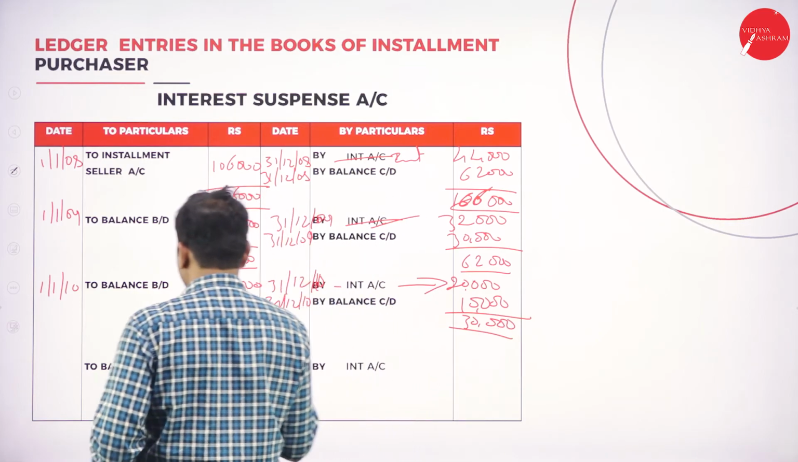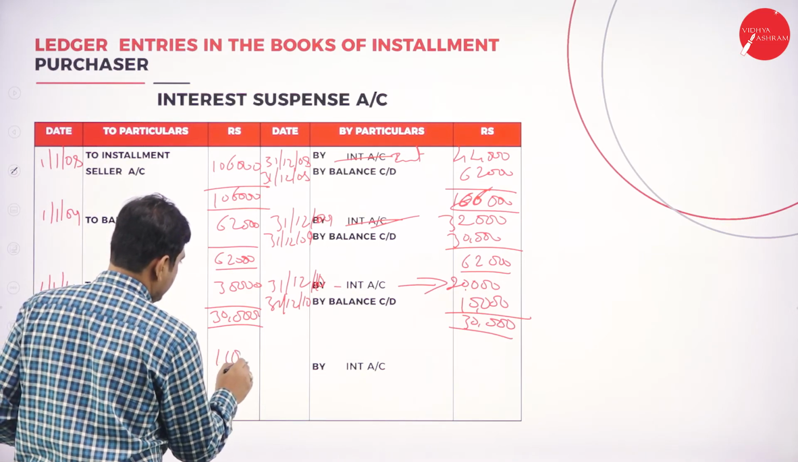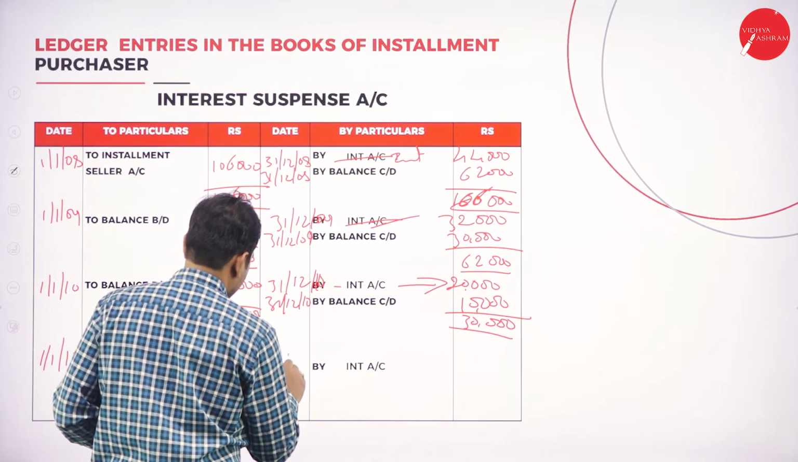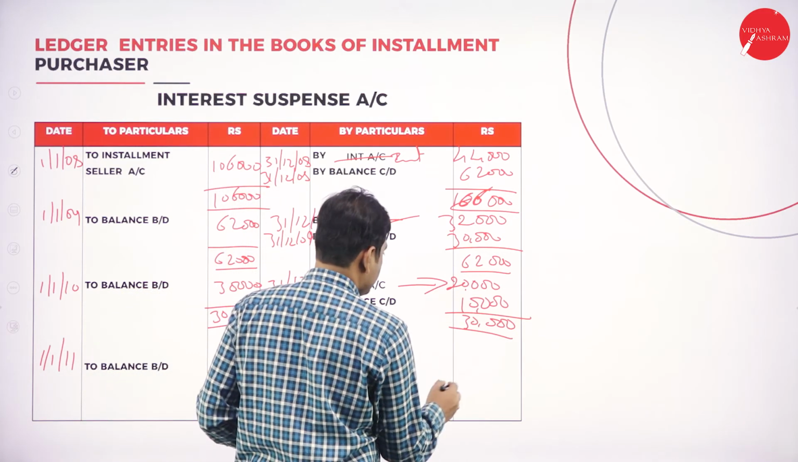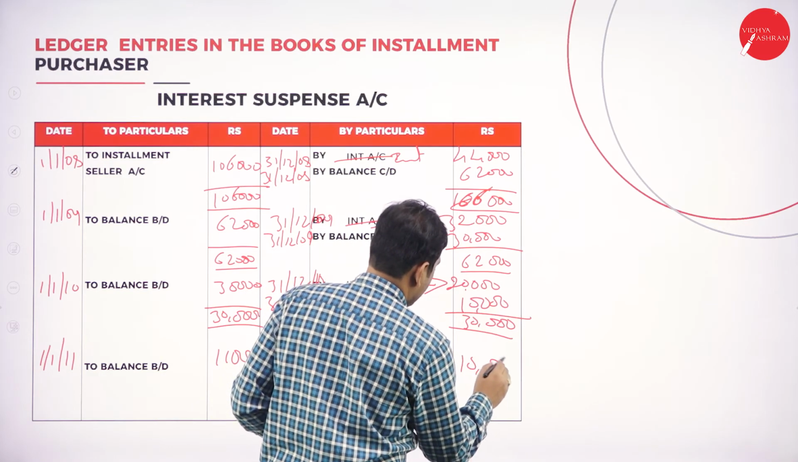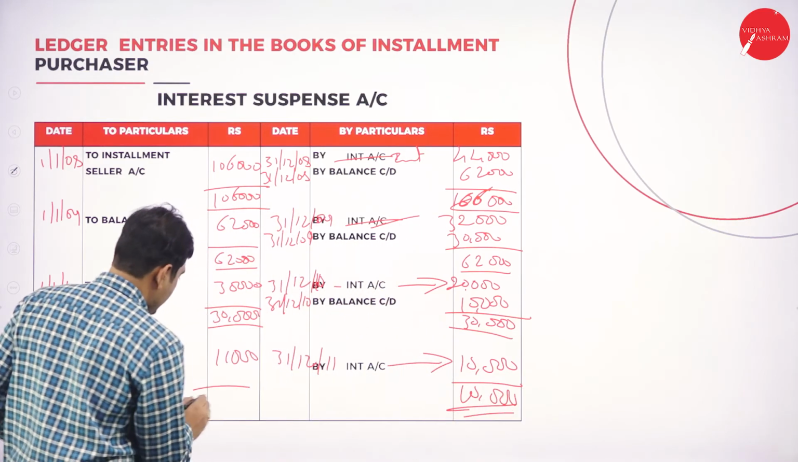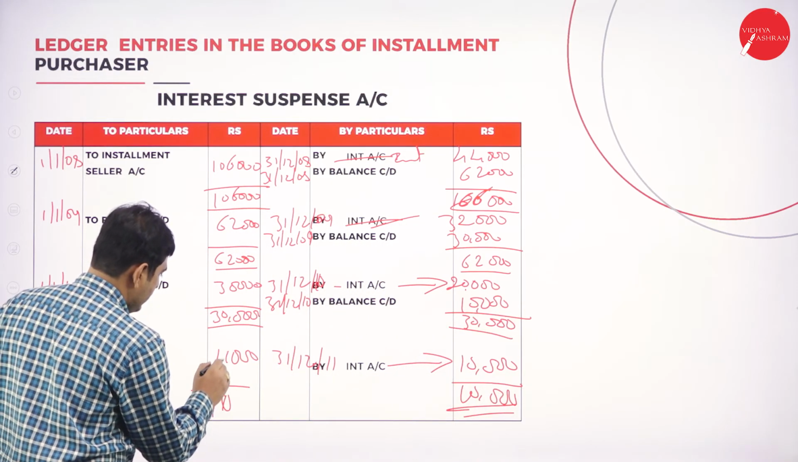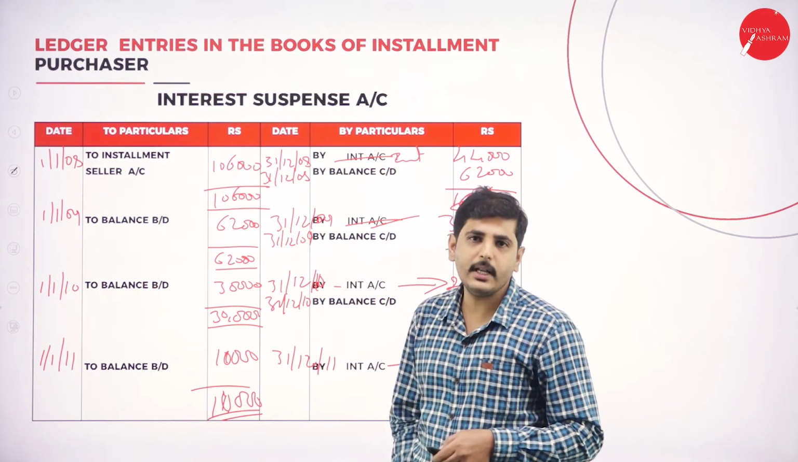Here also 30,000. Again on 1/1/2011, the balance brought down is 10,000. So on 31st December 2011, the interest amount is 10,000. The balance will be tallied. Now let's go to the next slide.